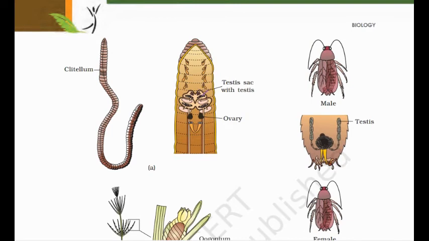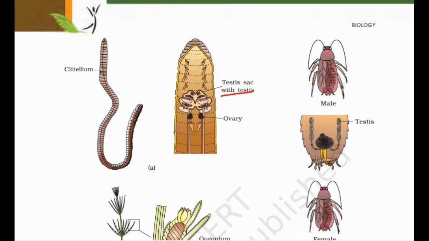Earthworm, though it is bisexual, meaning both male and female gametes are present, has testes in which sperms are formed, and after their formation they are physically moved towards the ovary.